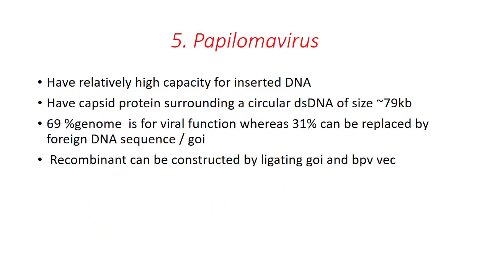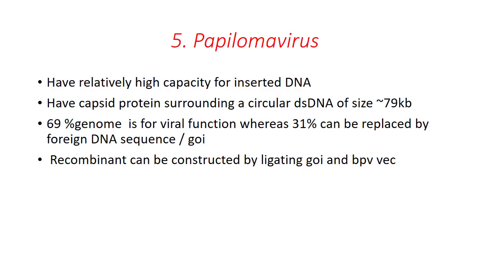Last one is the papillomavirus. Papillomavirus has a relatively high capacity for inserted DNA, and it is particularly attractive because it has an unusual infection cycle in mouse. Papillomavirus has a capsid protein surrounding a circular double-stranded DNA of size 7.9 kilobase pair. 69% of the genome is important for viral function, whereas 31% can be replaced by foreign DNA sequence, or our gene of interest.